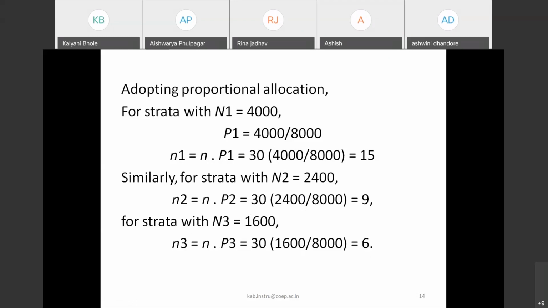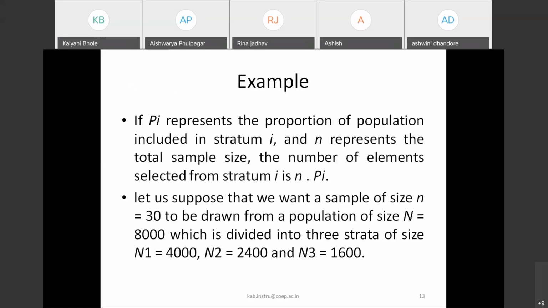I want you to note down this example and try to resolve it yourself. Again, I'll give you 2 minutes. Please note down this example and try to resolve it with me.